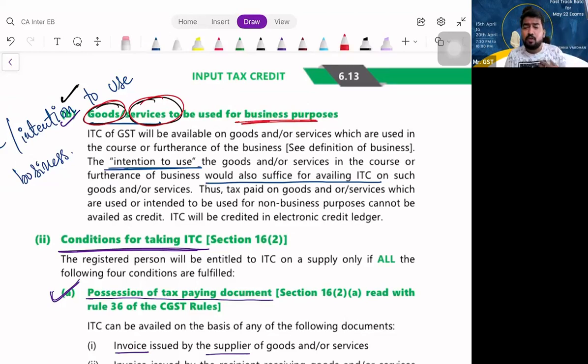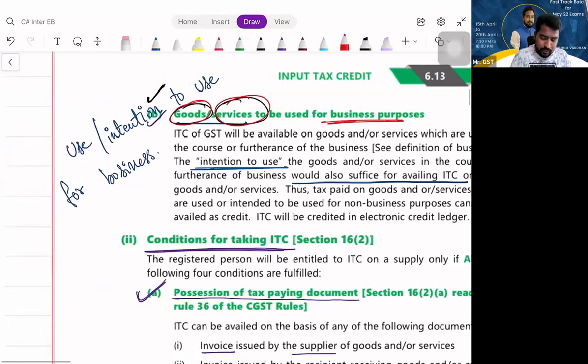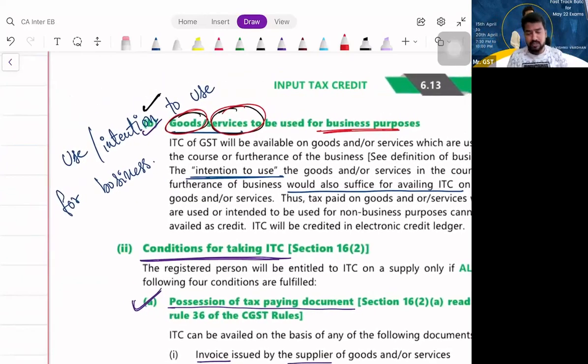Are you able to understand? That means whatever I am purchasing that is lying in the godown as stock, can I avail ITC? Yes, I can avail ITC, because used or having the intention to use for business is sufficient. That means whether you have used the goods or services now is not required. If you had the intention to use them and they are still lying in stock, that is fine. Am I clear? Write down there: use or intention to use is sufficient. You should have used it for business, or you should have had the intention to use it for business. That is sufficient.